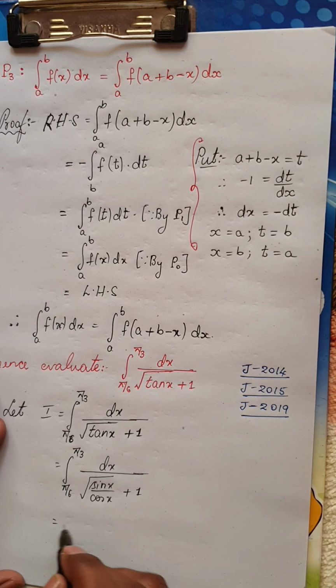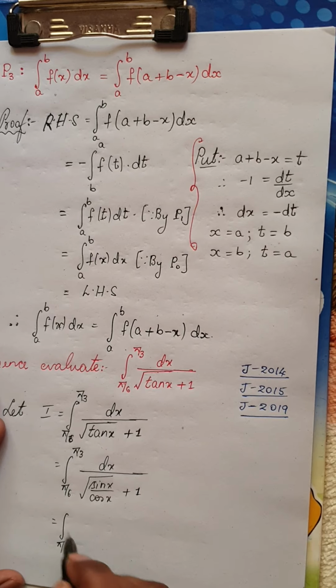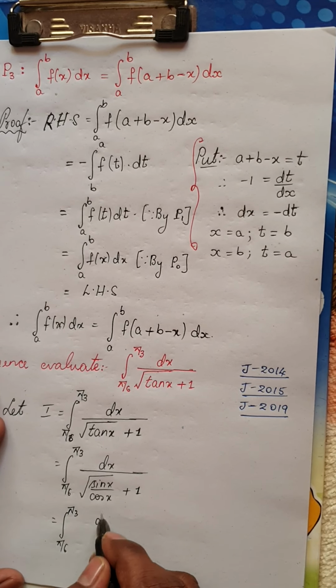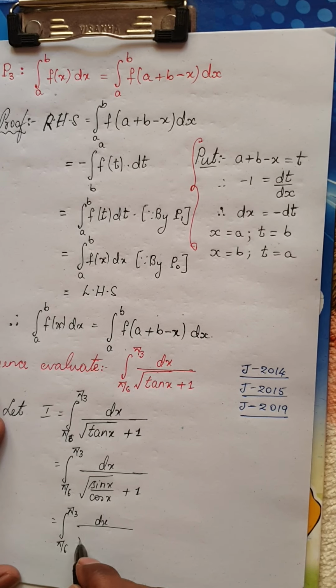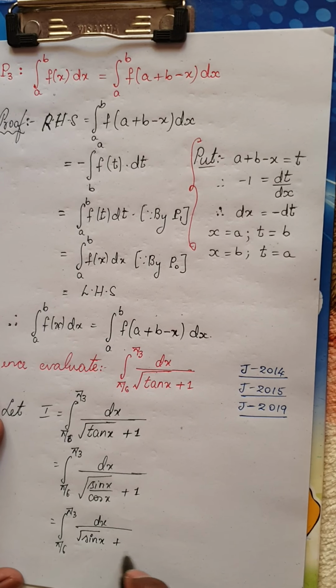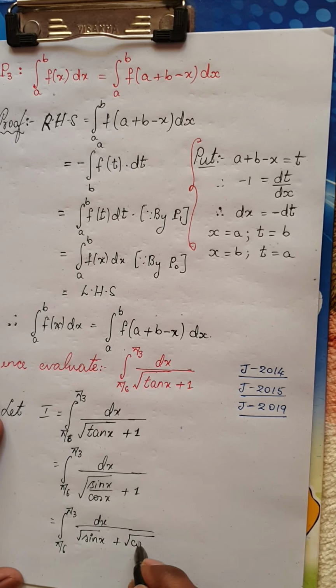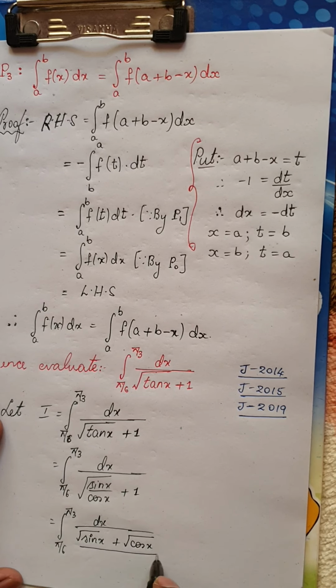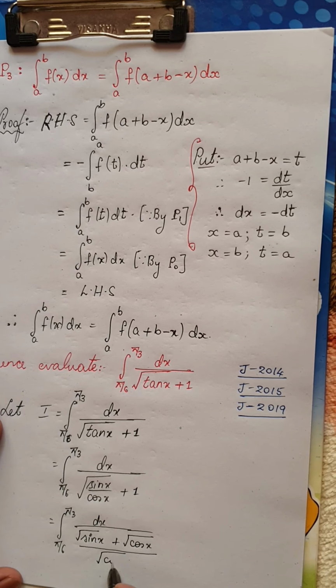Okay, so if you split up, you are going to get pi by 6 to pi by 3 dx divided by, if you take the LCM, you will get root of sin x plus root of cos x whole divided by root of cos x.